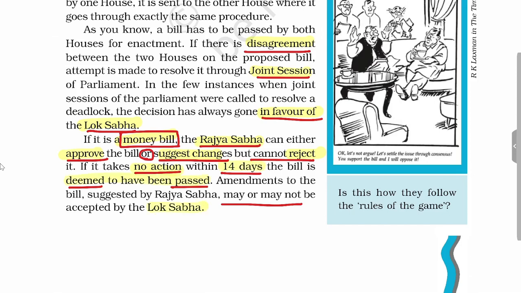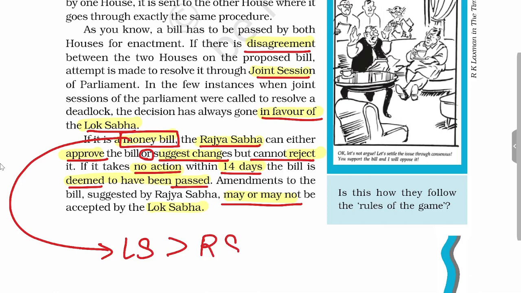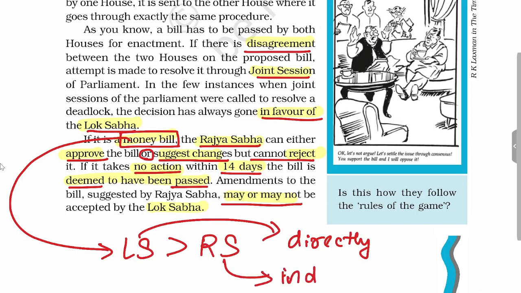Later on, Lok Sabha may or may not accept any of the suggestions given by the Rajya Sabha. So you will see that in case of a money bill, Lok Sabha has more power than Rajya Sabha, because this body is directly elected and this body is indirectly elected. So Lok Sabha has been given more financial powers than Rajya Sabha.